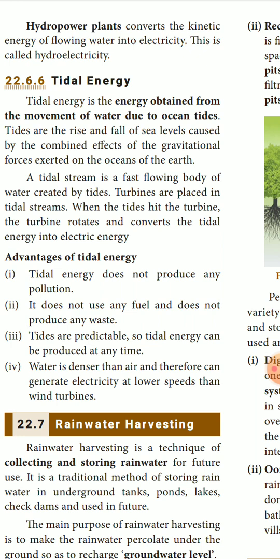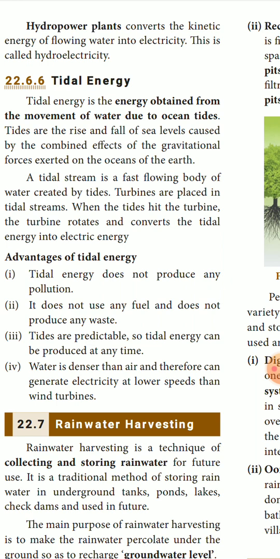Now next comes tidal energy. Tidal energy is the energy obtained from the movement of water due to ocean tides. You know that in the oceans, during the full moon and new moon days, tides are produced. From these tides, tidal energy is generated, and from this tidal energy, electricity can be produced. Tides are the rise and fall of sea levels caused by the combined effects of the gravitational forces exerted on the oceans of the earth.